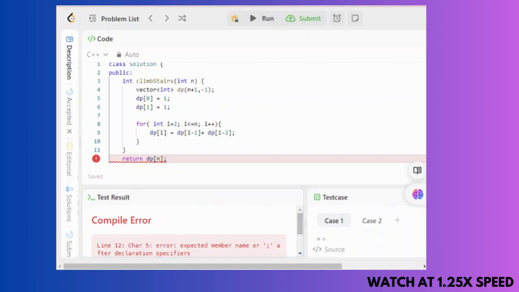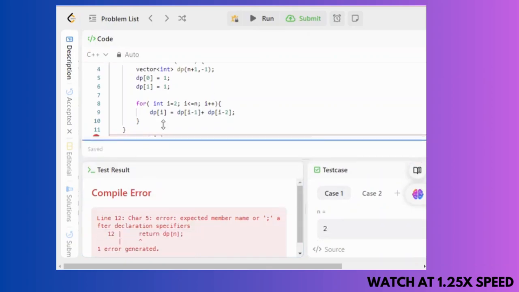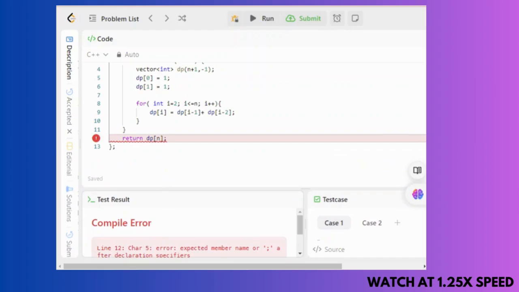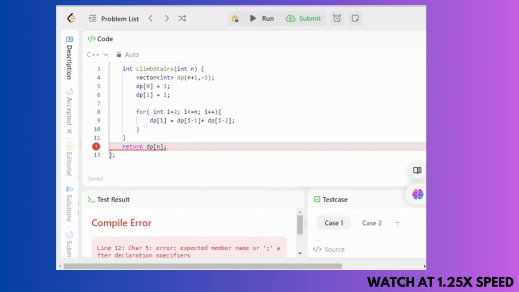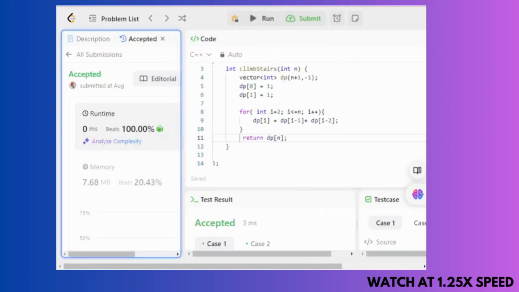there is an error. Why the error? Once again, return. There's an error because I have written the return statement outside my function; it should be placed inside the function climbStairs. And accepted, submit, done.